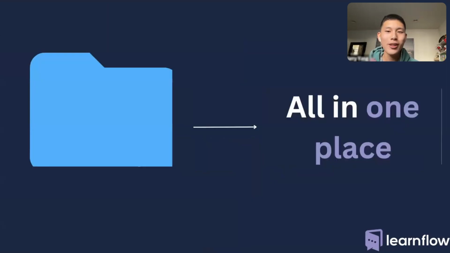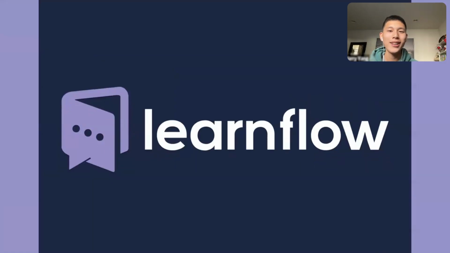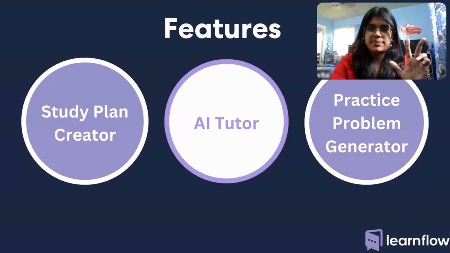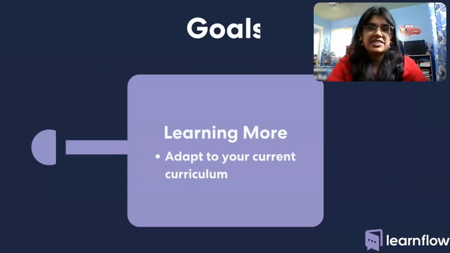However, imagine if you had all of these solutions without their downsides, all in just one place. That is our vision, and we are LearnFlow. We solve Harry's issues in 3 ways: a study plan creator, an AI tutor, and a practice problem generator. But these are just features. What do they actually do?